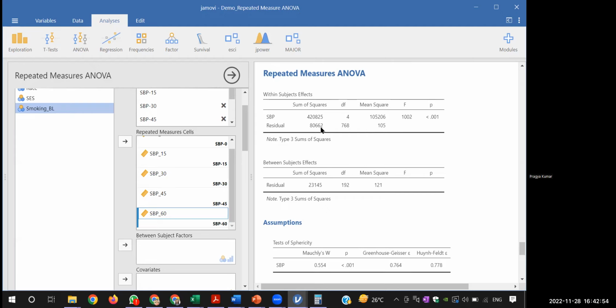Prashant is writing n minus k. Yes, this is how we do it. If you have understood this, it's the repetition only, the repeated measure. So those many residuals are the overall mixture.